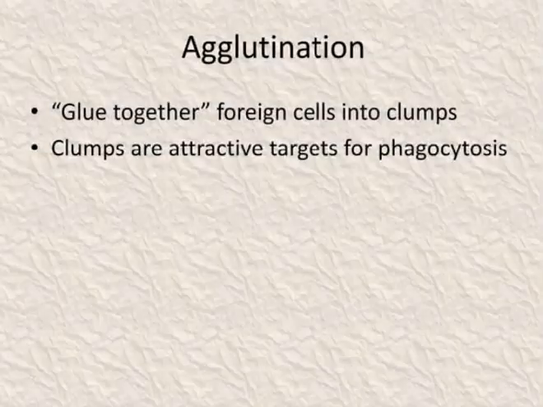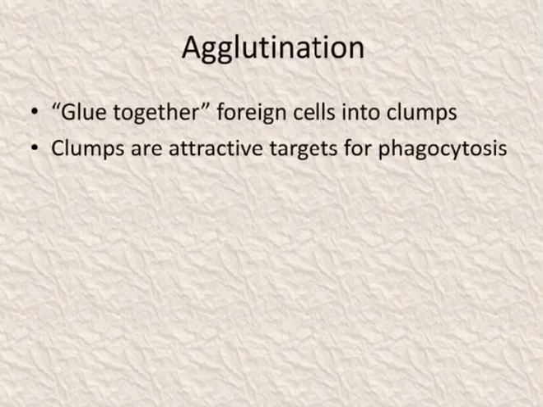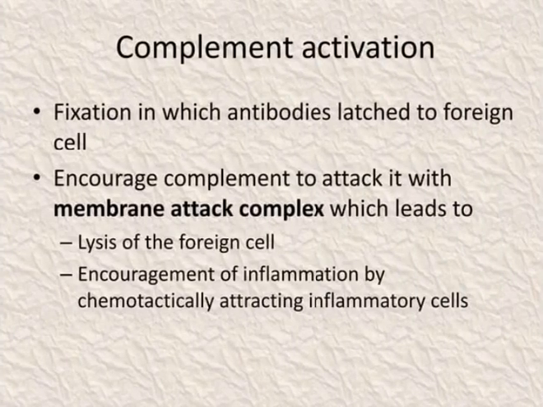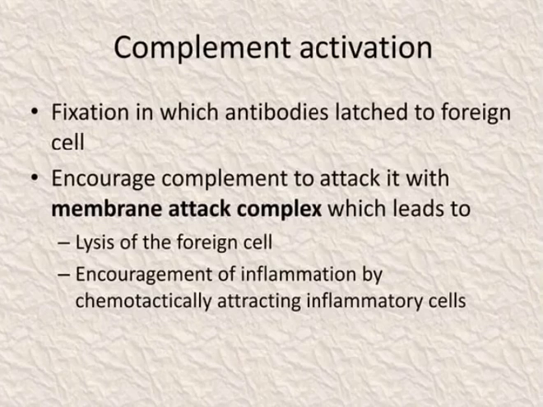Agglutination: antibodies glue the foreign cells together into clumps. The clumps are attractive targets for phagocytosis. Precipitation: antibodies glue together soluble serum antigen, forcing them to precipitate out of the solution in clumps. The clumps are attractive targets for phagocytosis. Complement activation, or fixation: the antibodies latched to the foreign cells encourage the complement to attack with the membrane attack complex, which leads to lysis of the foreign cell, and encourage inflammation by chemotactically attracting inflammatory cells.